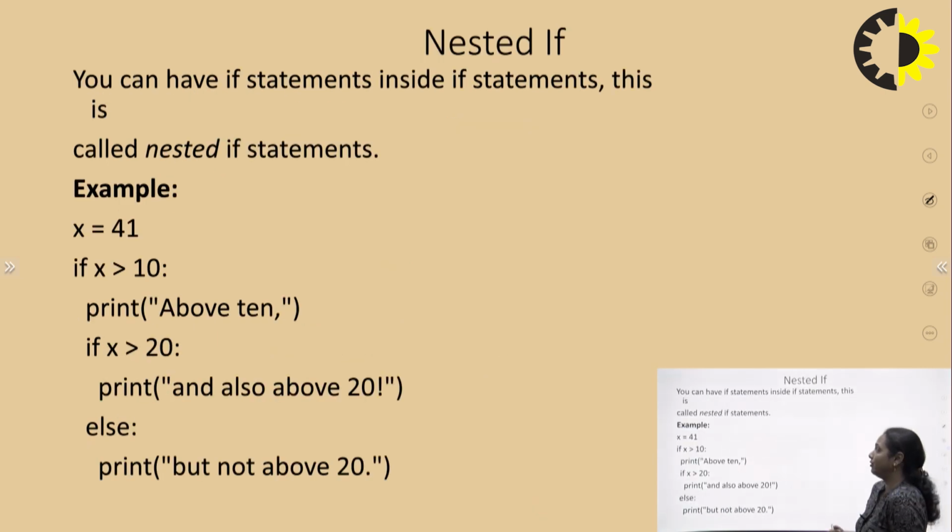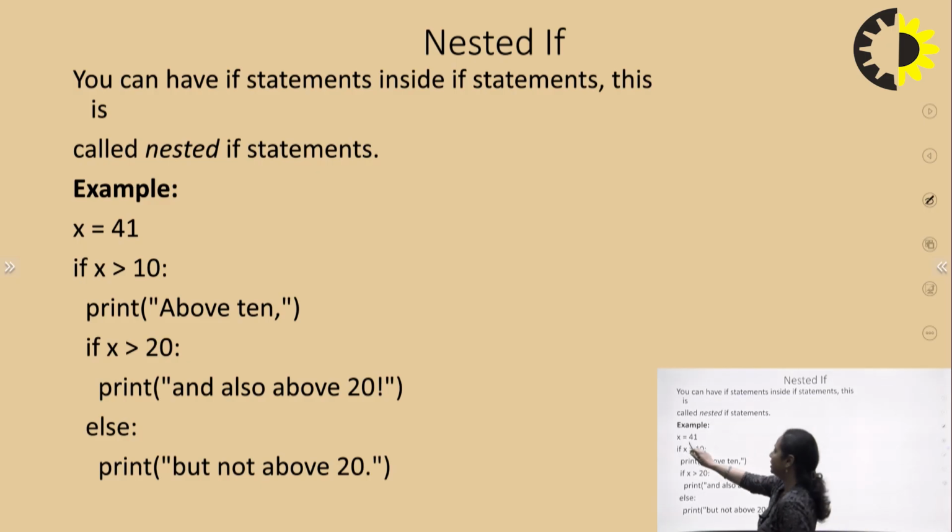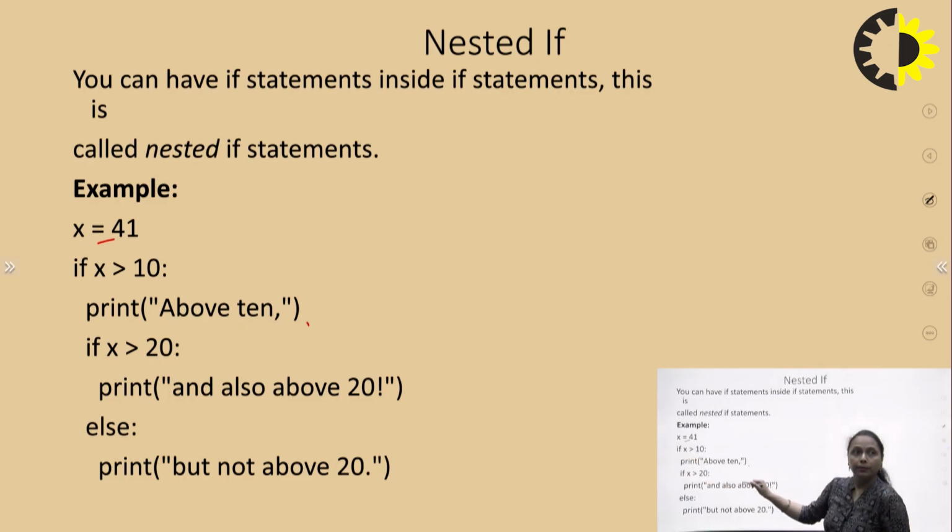Now nested if. When we have multiple conditions which are based upon the previous condition, for that purpose we use nested if. So one statement is written: x is equal to 41. Now I am checking if x is greater than 10. Now print above 10. Within this statement I am also checking whether x is greater than 20 or not.